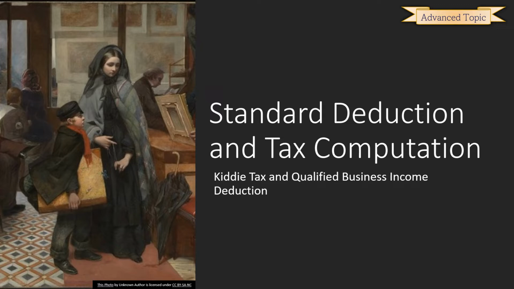This time we're going to talk a little bit about Kiddie Tax and the Qualified Business Income Deduction, which is not exactly the standard deduction, but it is one of our other what's called below the line deductions, and the line refers to adjusted gross income. So these deductions come after we've gathered together our income and subtracted out our adjustments.